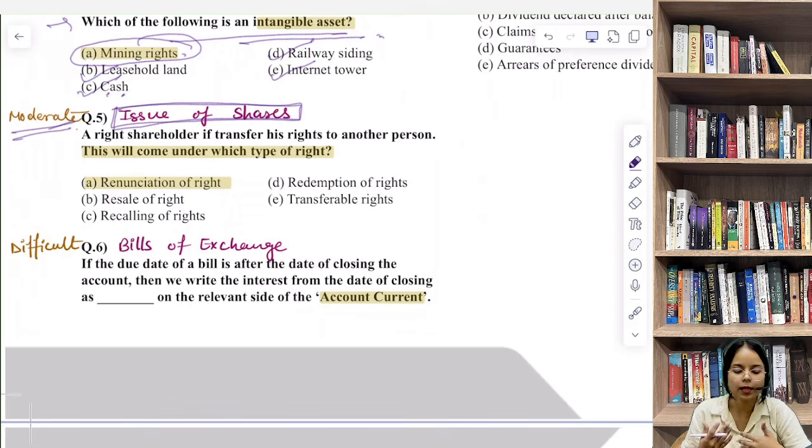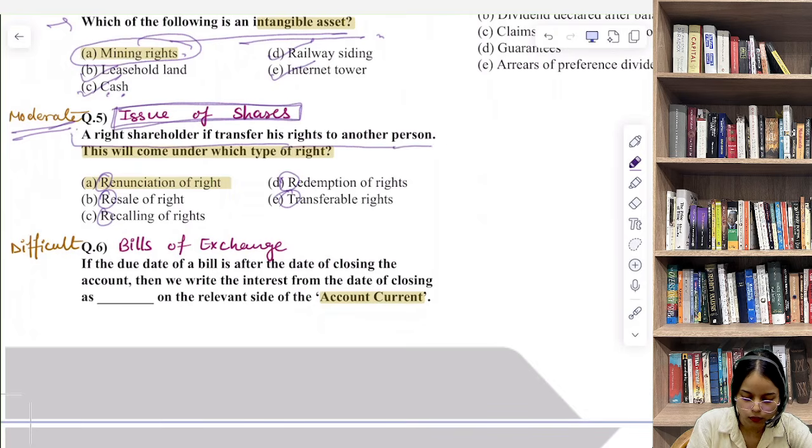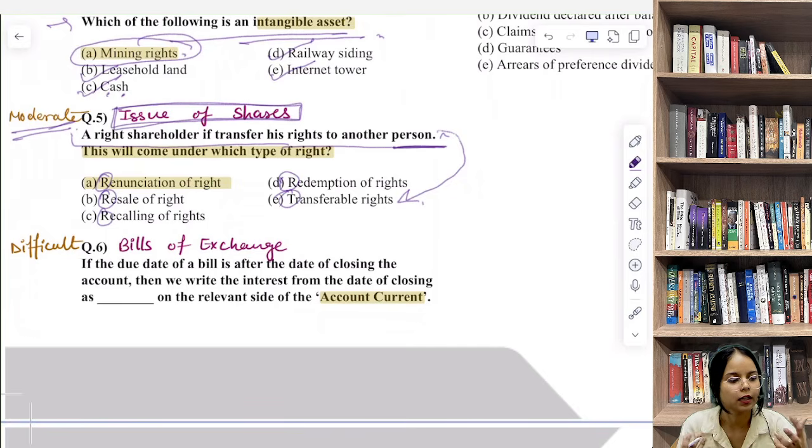Sometimes students don't know about shareholders' rights. So here the examiner framed the options in a way that could easily confuse you. Four options start with R: renunciation, resale, recalling, redemption, and then they are talking about transferable rights. A right shareholder transfers his rights to another person, so you will think they are talking about transferable right, but this is wrong.